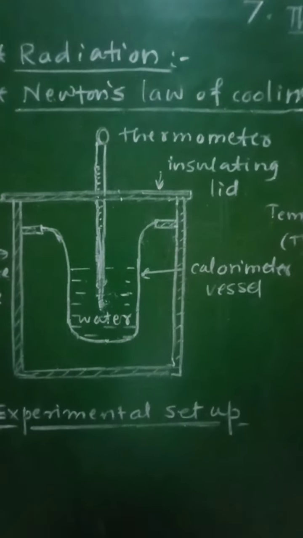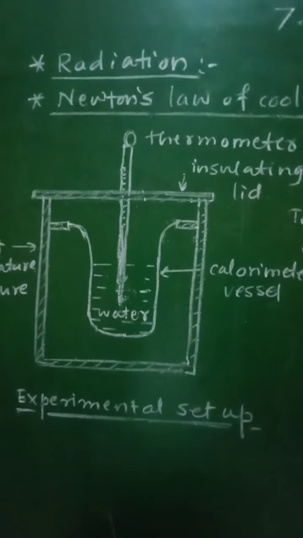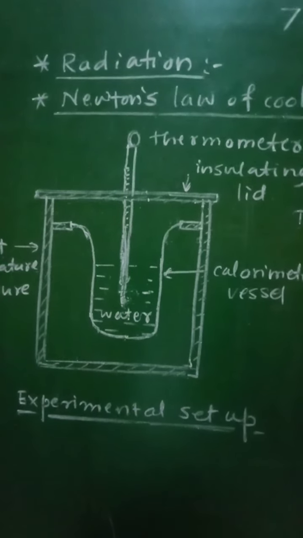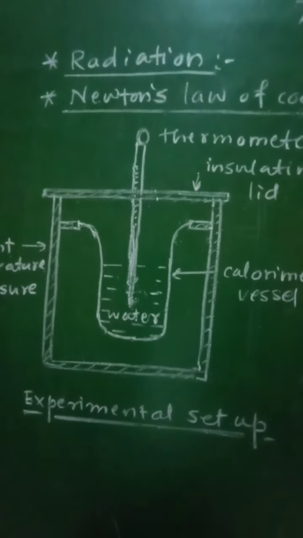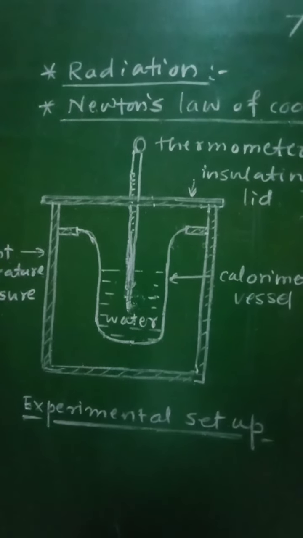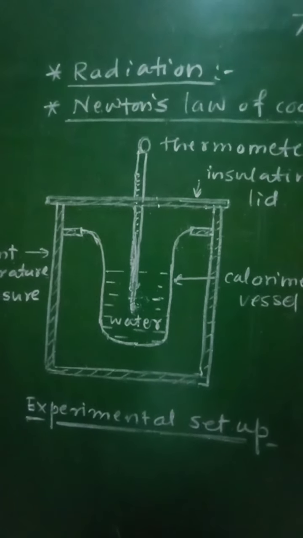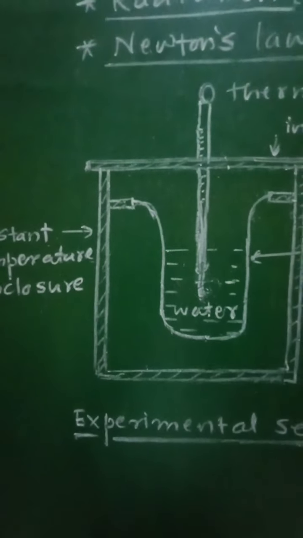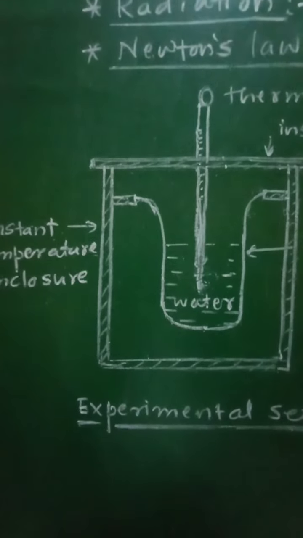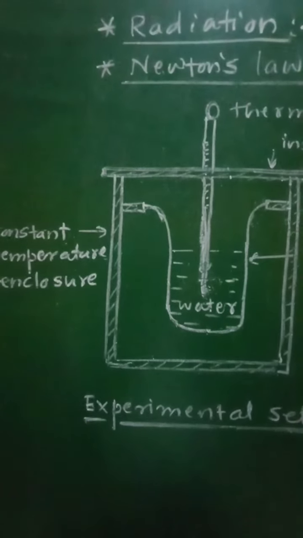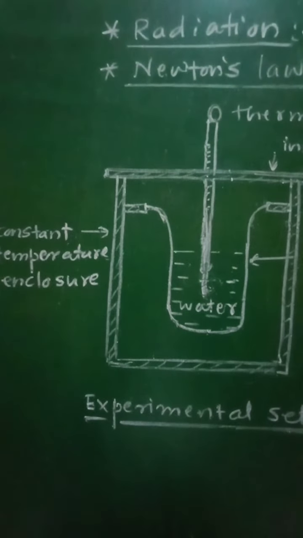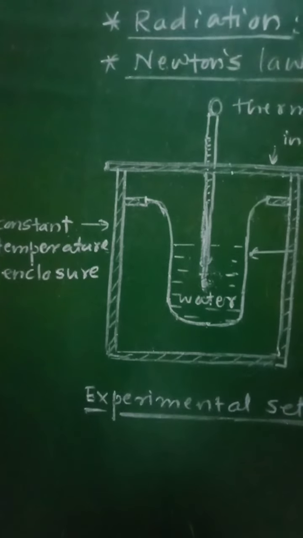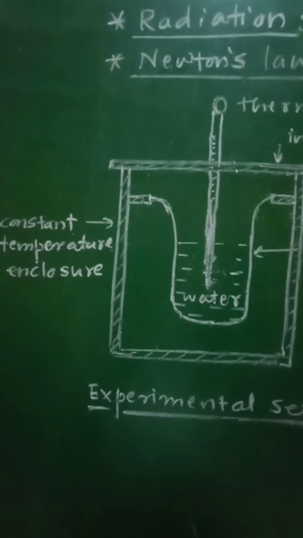So, consider a calorimeter filled up to 2/3 of its capacity with boiling water and covered with the constant temperature enclosure. A thermometer is inserted through a hole in the lid, and its position is so adjusted that the bulb of the thermometer is fully immersed in water.